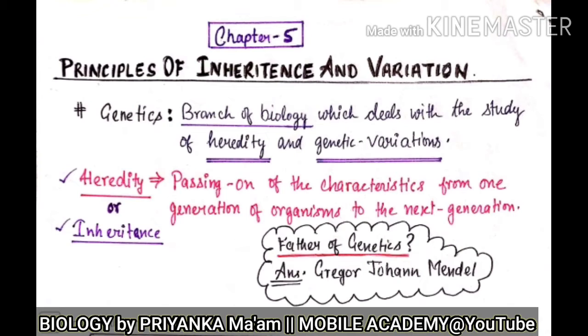So here is one point to remember. You can be asked in a 1 mark question in your class 12 boards exam, like who is the father of genetics? Who started the study of genetics? The father of genetics is Gregor Johann Mendel. Somewhere you will see the spelling of Johann as John, but the correct name is Gregor Johann Mendel.